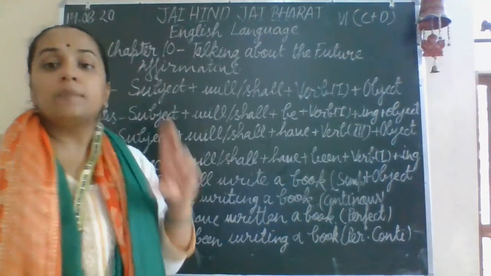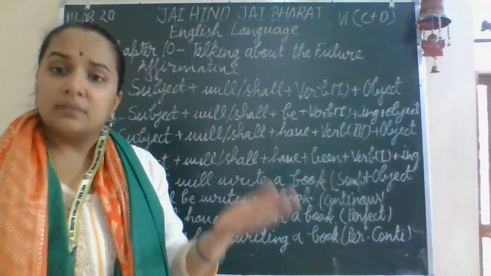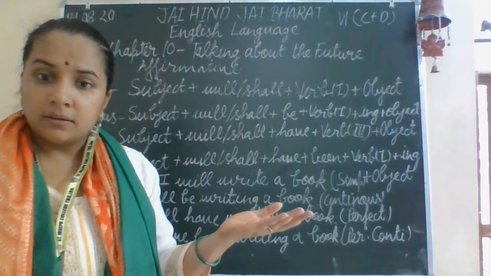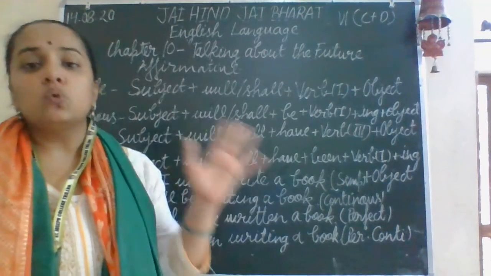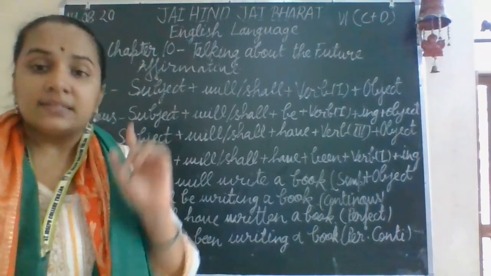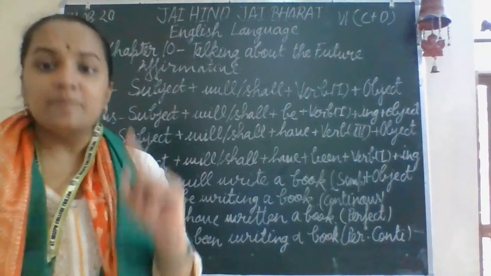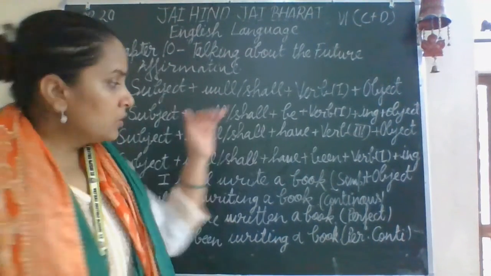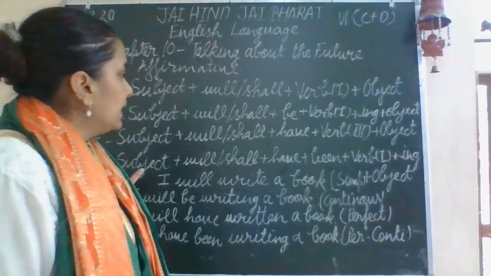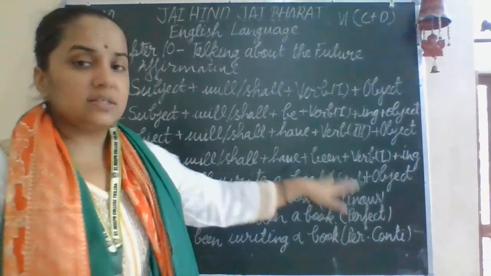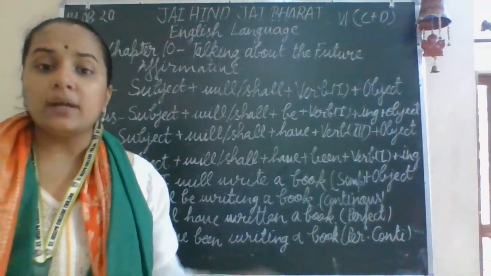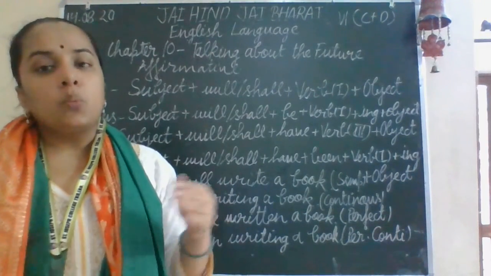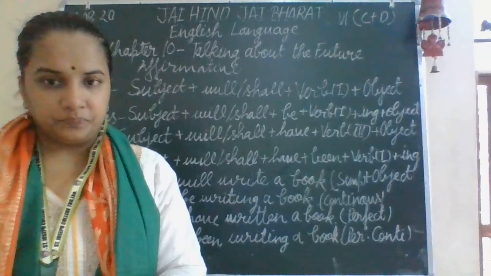Whenever we are talking about the duration, 2 minutes, 3 hours, 10 years, then we will use for. Since for point of time, and for duration of time. So in the same manner, if in any sentence of perfect continuous tense you want to use since and for, it will be used in the very same manner.